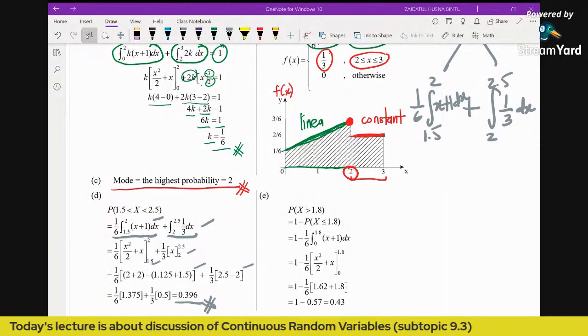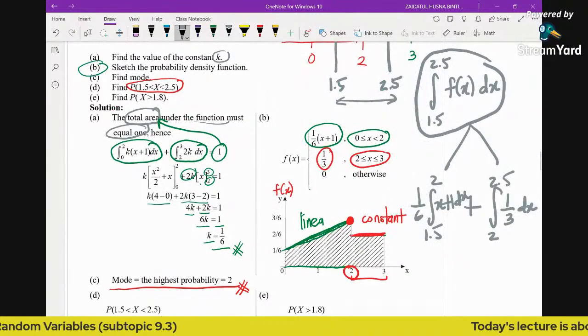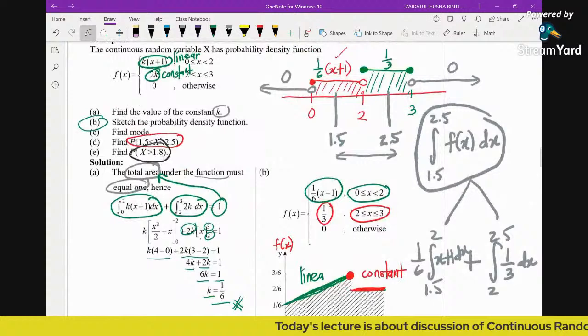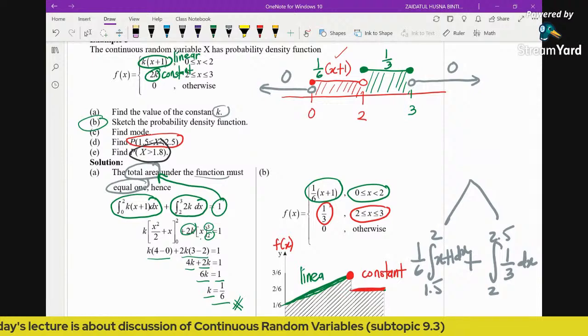Alright, now let's continue. For part E, find the probability that X is greater than 1.8. So if we observe, where is 1.8 located? 1.8 is located here. So this is 1.8.